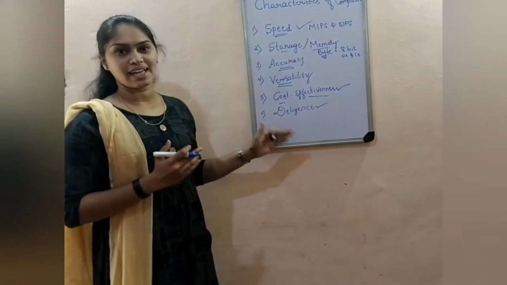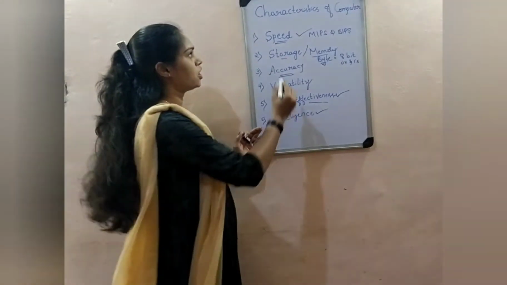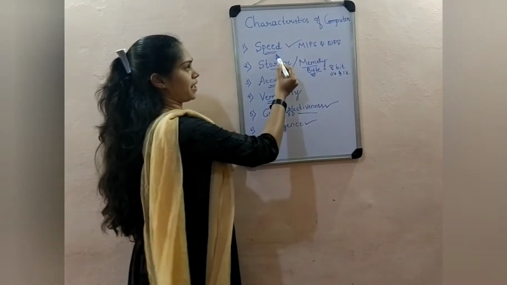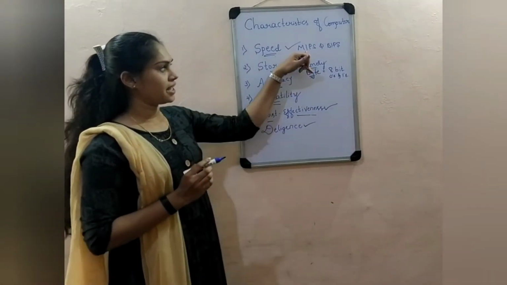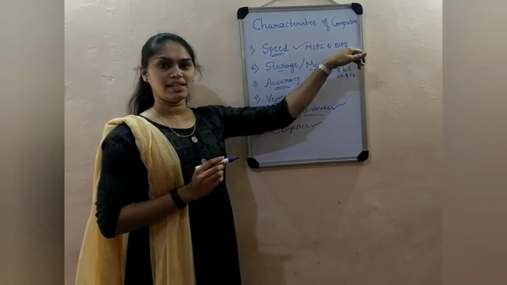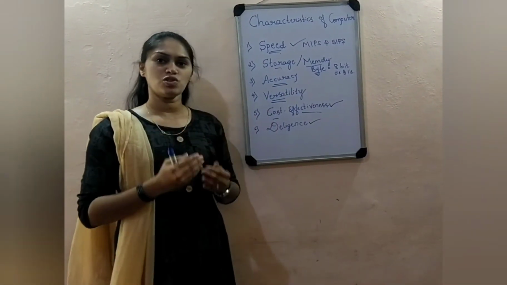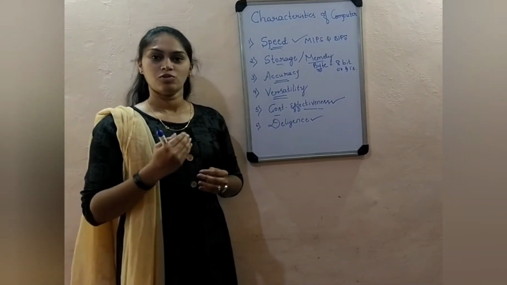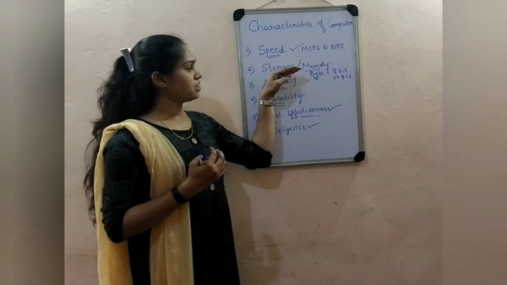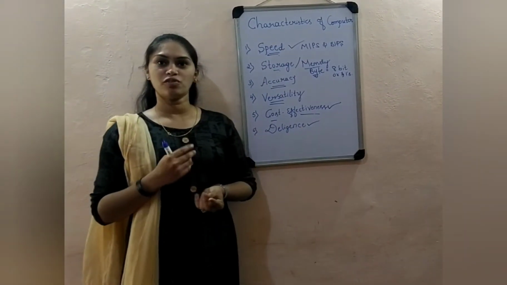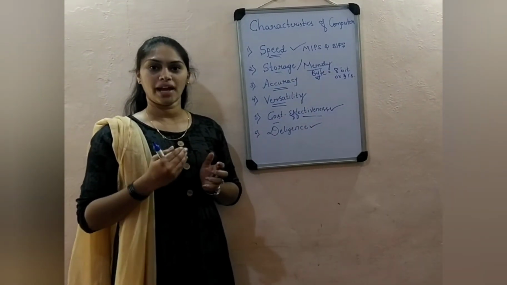So these are all the characteristics of the computer that we have to consider. What are the characteristics now? Speed is measured in terms of MIPS or BIPS, that is million instructions per second and billion instructions per second. Storage or memory is used to store the data or information which is necessary for future use. The storage of the computer system is measured in terms of bytes or bits. A byte is a collection of 8 bits.